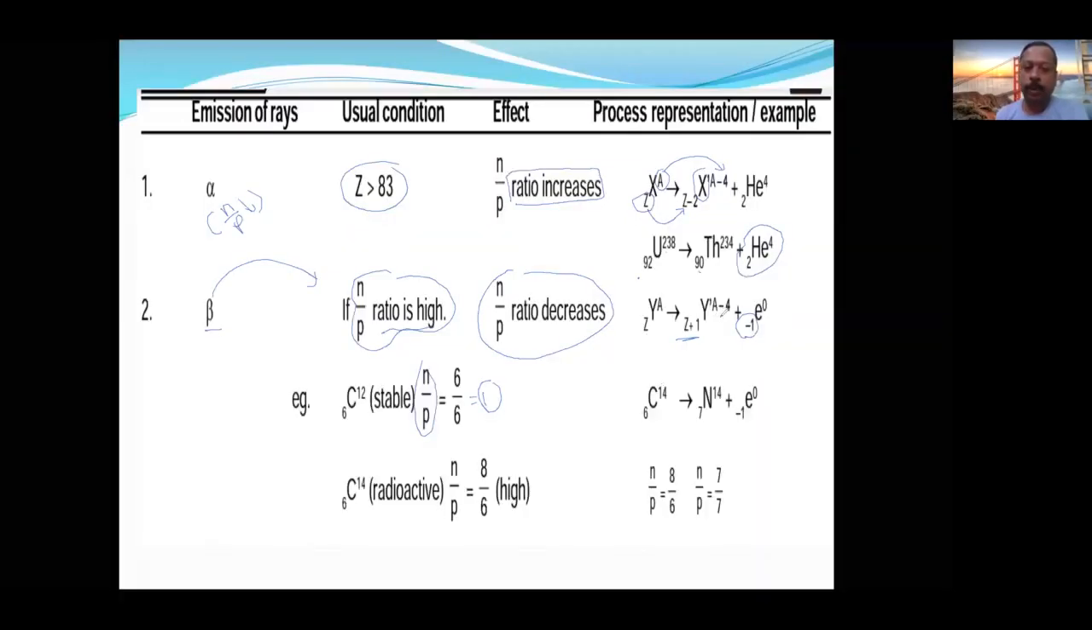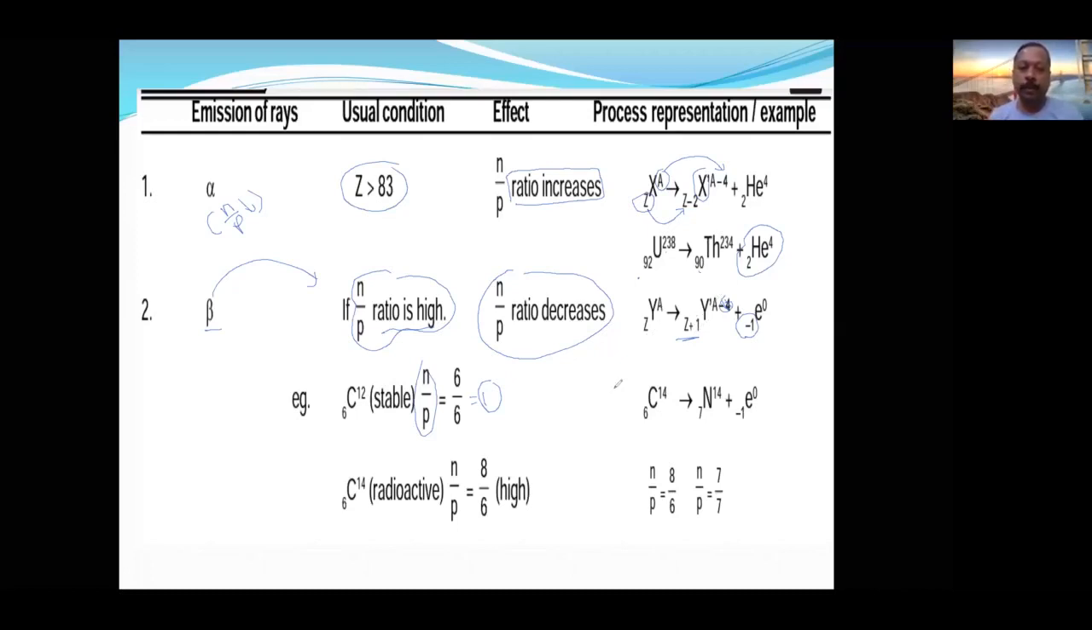Sorry, one small print mistake. Here the mass number will be the same; this 4 will not be there. Only the atomic number increases. The atomic number increases by 1 but the mass number remains the same.